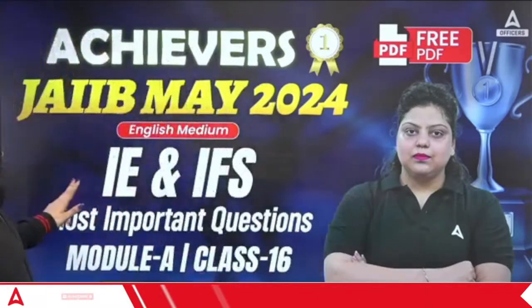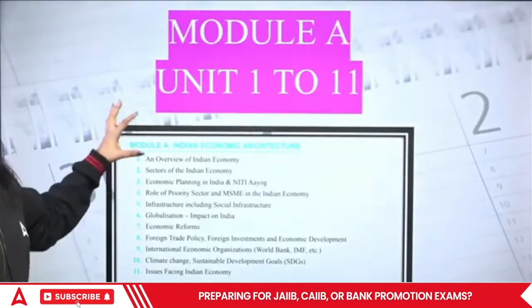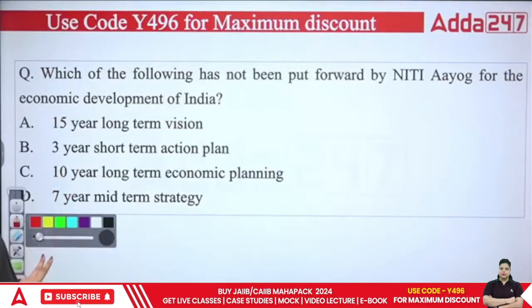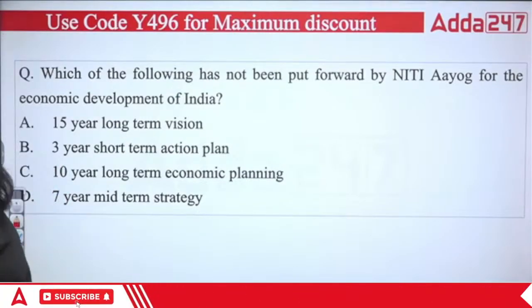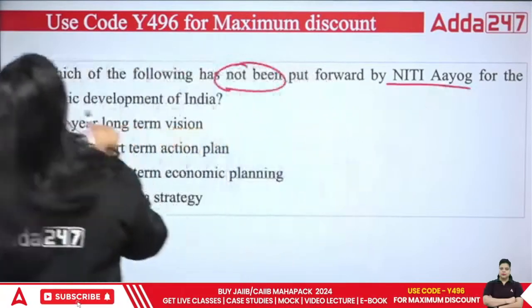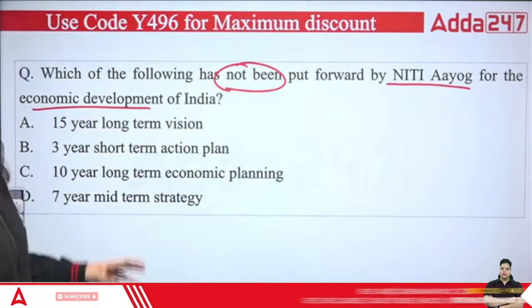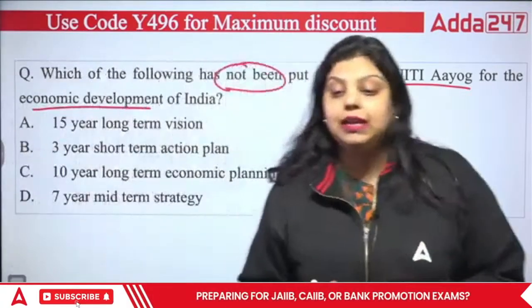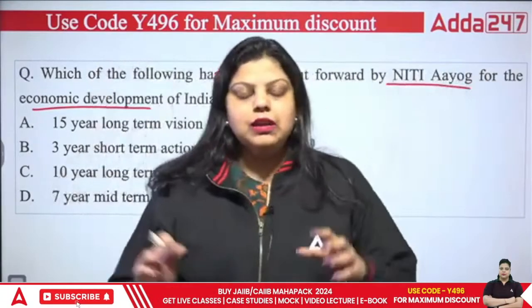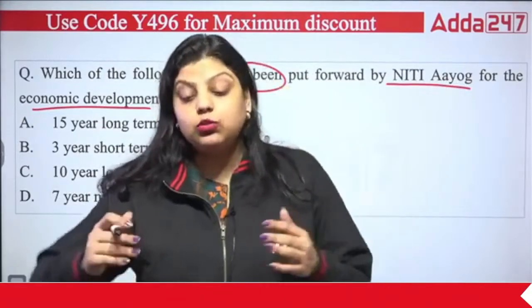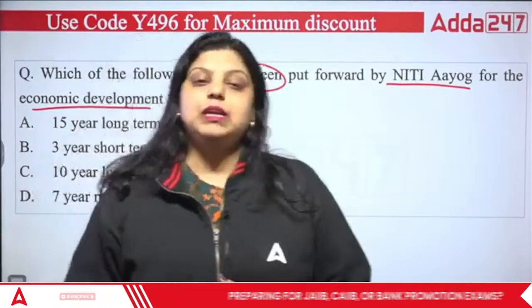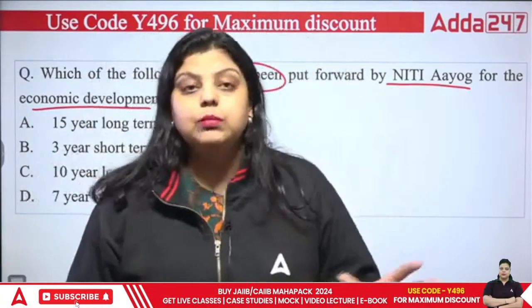In this session we will be talking about your unit 1 to 11 questions, that is module A, and the first question is asking about the Niti Aayog. The first question asks: which of the following has not been put forward by Niti Aayog for the economic development of India? Whenever we talk about economic planning in the country, economic planning will always be done by the government of the country, right? And why is the government doing that? Simply so that the future objective or target or aim, whatever we have to develop and grow the country, we will be able to fulfill that.